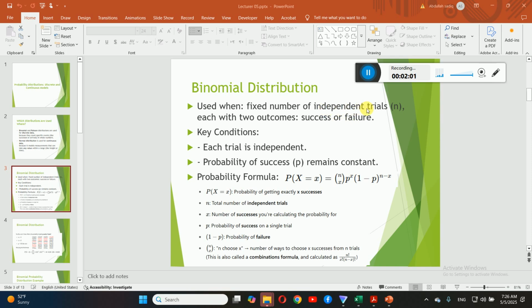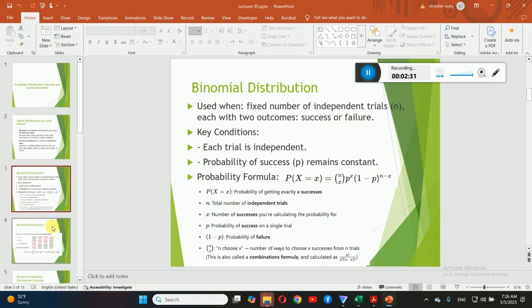If you categorize the number of independent trials in two classes or in two groups, and we call one group success and another failure, and now you are interested to know what is the probability of success, or what is the probability of win or the probability of pass, then we are using binomial distribution. That's why it's called binomial. There are two possible outcomes. We are interested to know about one of them. So one we call success and another is failure.